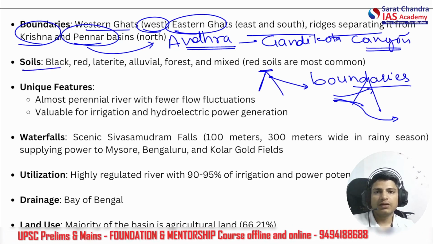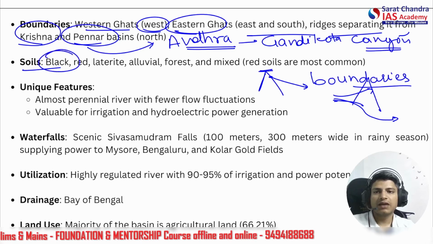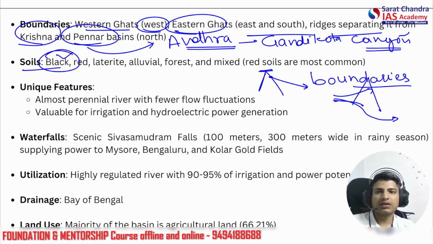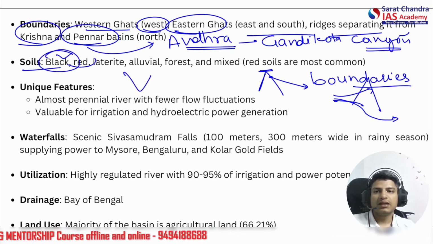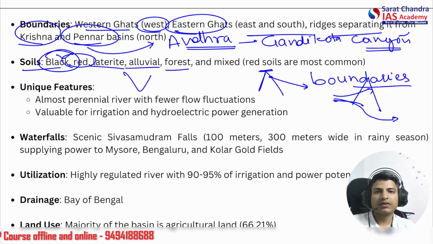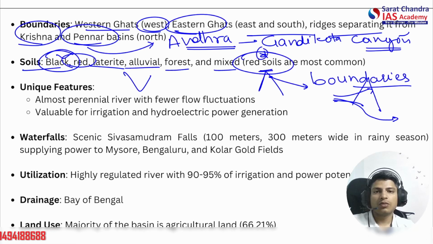Let's talk about the soil now. So there are multiple types of soil found there. Black soil, this is very natural in this Deccan Plateau region. Then there is red soil, laterite, alluvial, forest, and mixed. The most common one is the red soil. All right, red soil is the most common one. What is the unique feature? This soil is also found much in coastal areas.